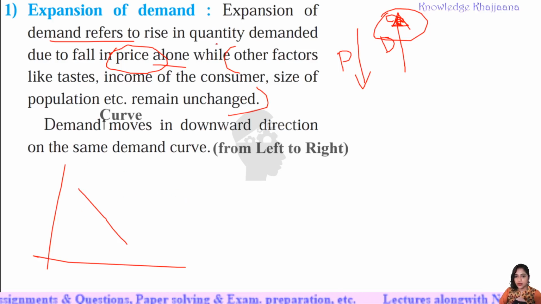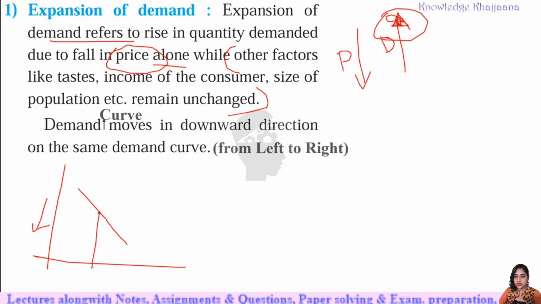See, there is a rise in quantity demanded due to fall in price. When the price falls, suppose this was the earlier equilibrium point, the new equilibrium point is here. It means there is increase in demand.